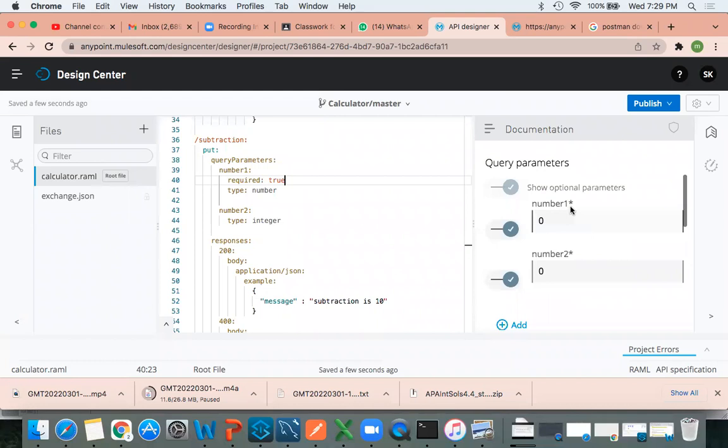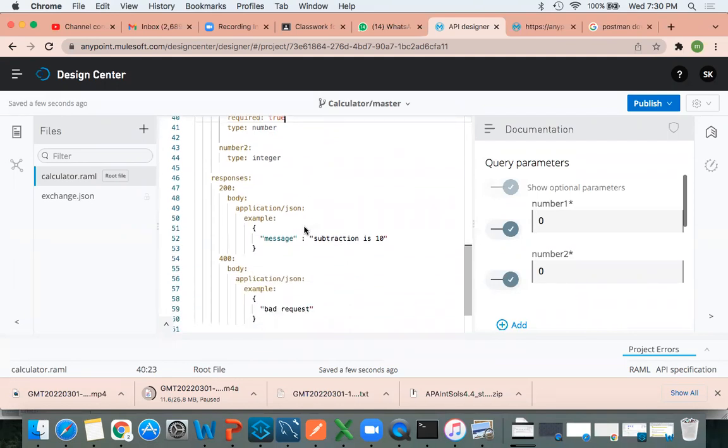Kishore, one small doubt. Yes. I'm doing the programming similarly. I just created a put method for the subtraction. For the response 200, after the example, I didn't set the curly braces. I just directly gave the description, testing, just a simple message. I didn't get any error. No, you have to use it. This is the syntax. Up to here, you should not change anything.